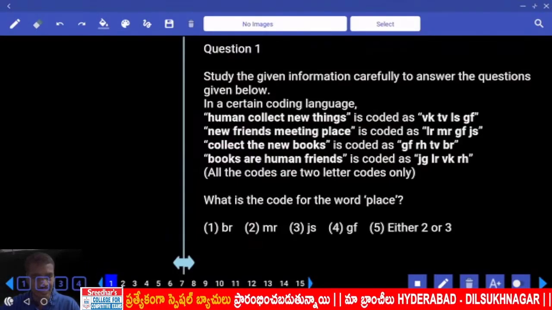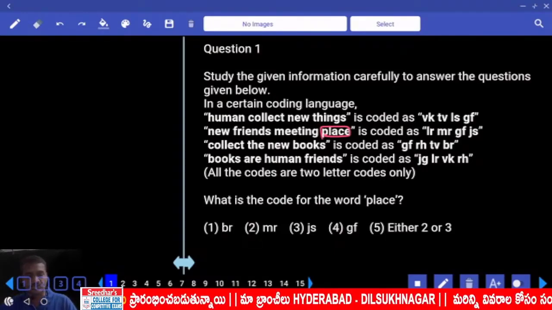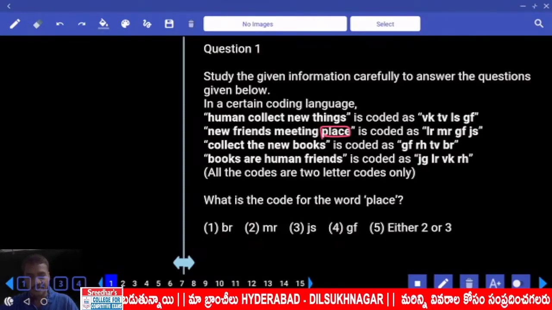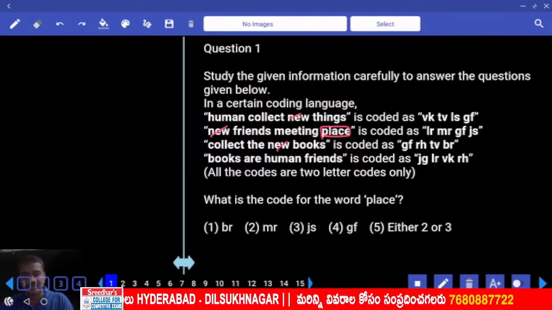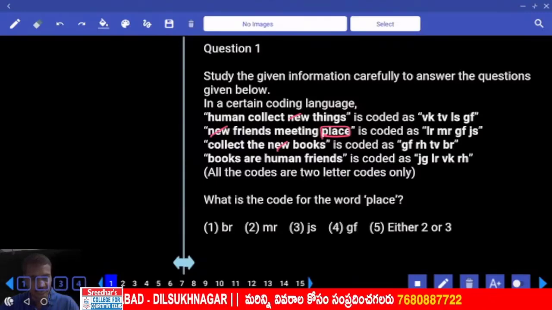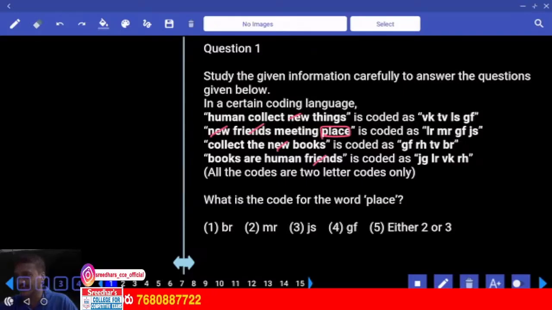Place is here. As place is here, then human collect new things, new friends meeting. Now here, new is common. One word will be common, and next one, friends and meeting. Now friends is common, and finally meeting and place are the 2 words that are left over. As 2 codes are left over, obviously any one between these. Hence choice 5 is the answer.